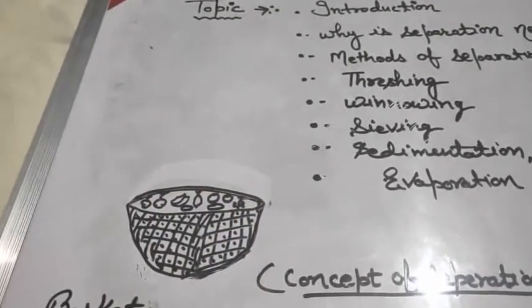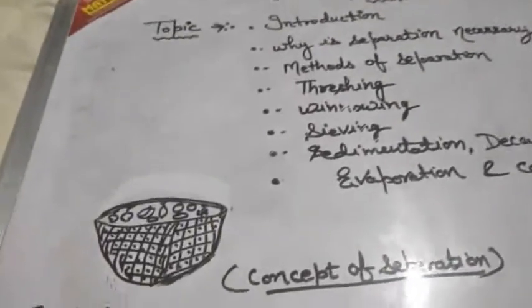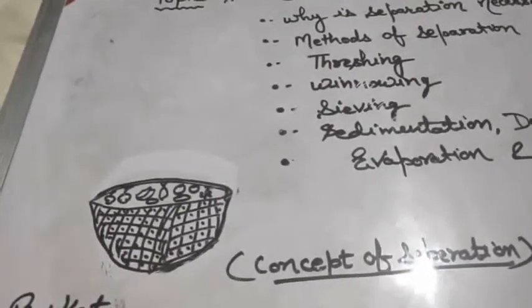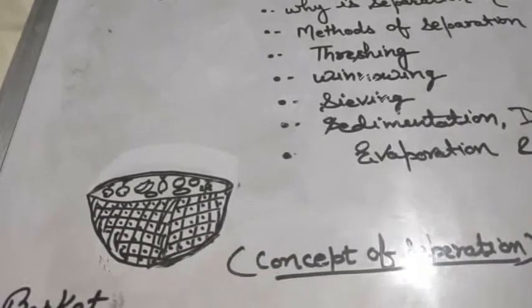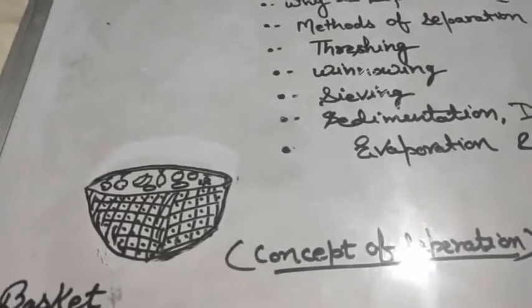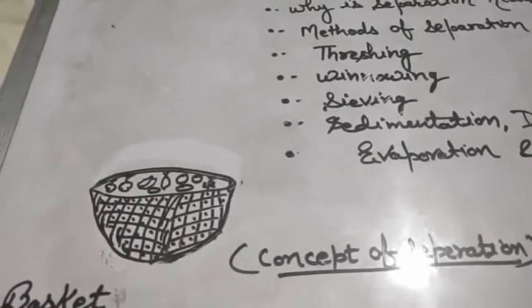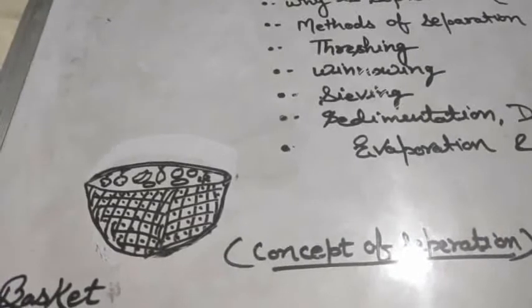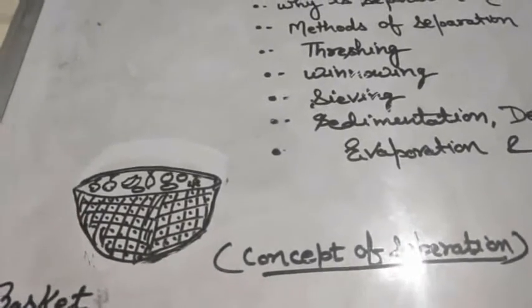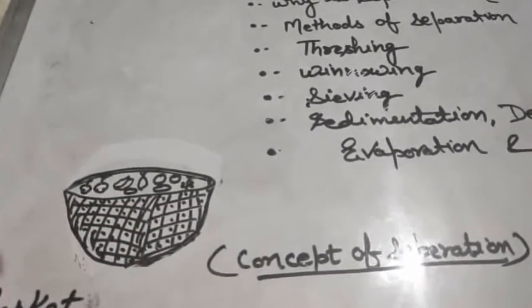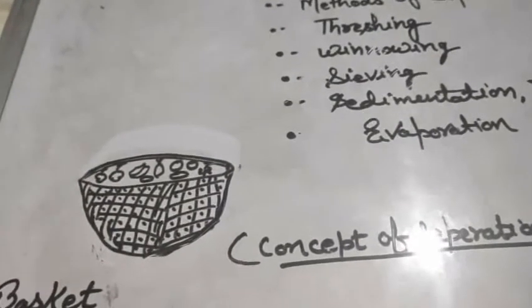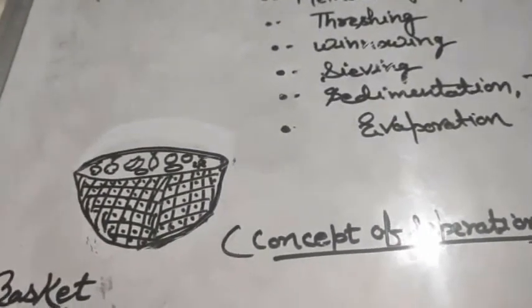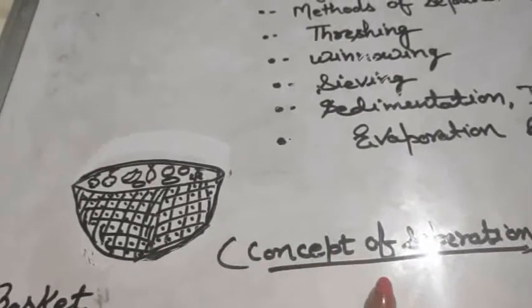Will you take all these fruits out of the basket? No, because you love oranges. You just want to eat oranges. So what do you do? You start picking oranges from the basket, right? And if you like apples too, you start picking apples from the basket. So here comes the concept of separation.